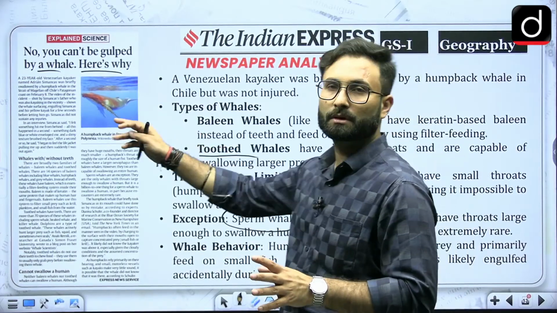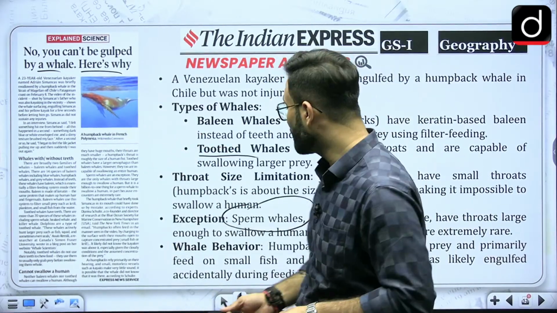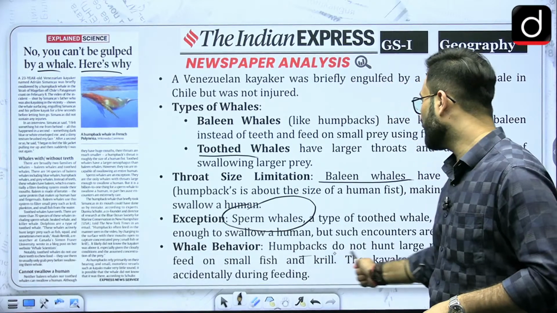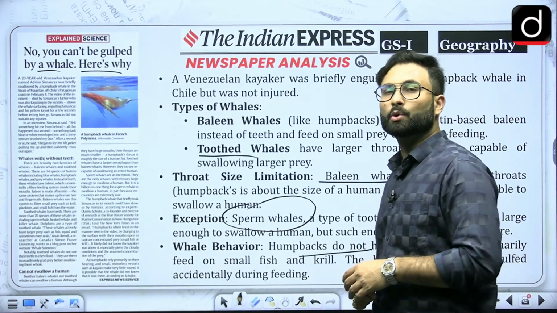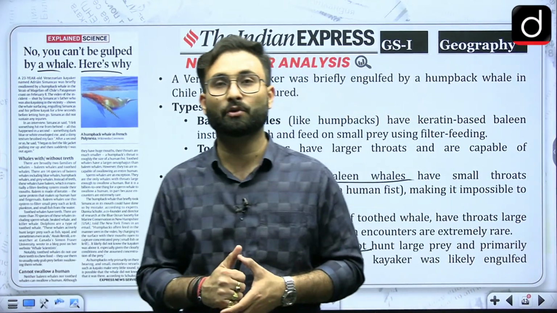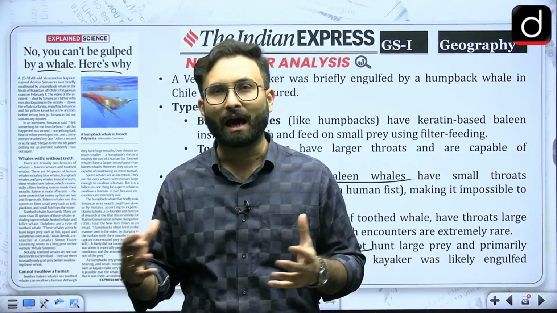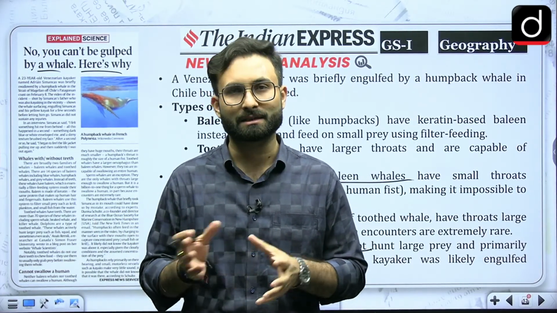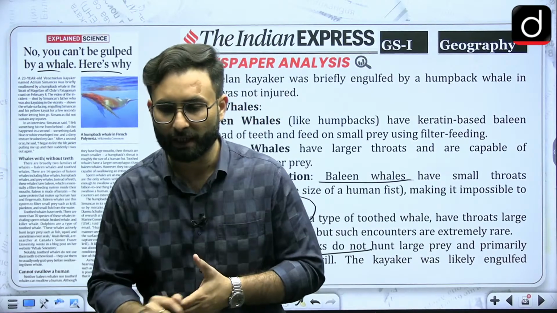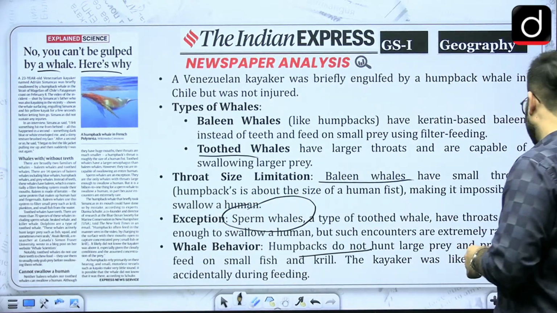Now, the kind of question that can be asked is that humpback, which is a kind of whale, does not prey on larger animals. Okay, so you will be assuming that since a whale is a large animal, it might go for larger prey, but that is not the case all the time. Okay, so that is about it. Now we can move further to the next one.